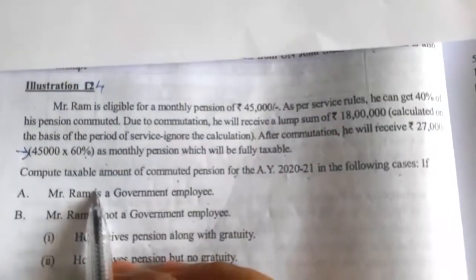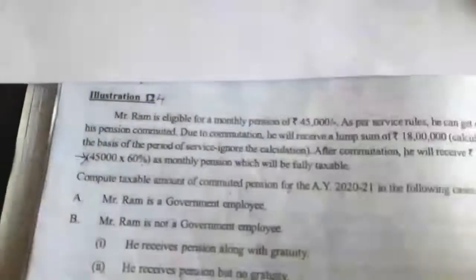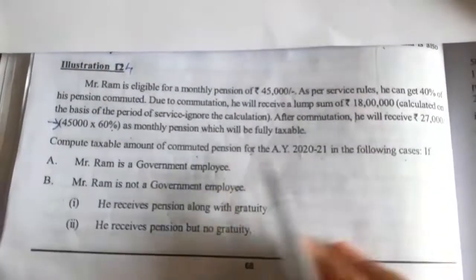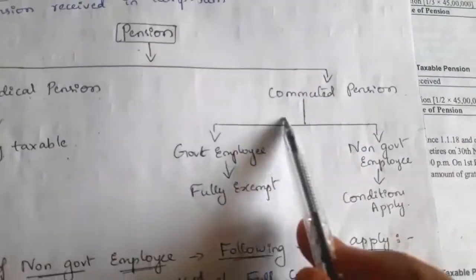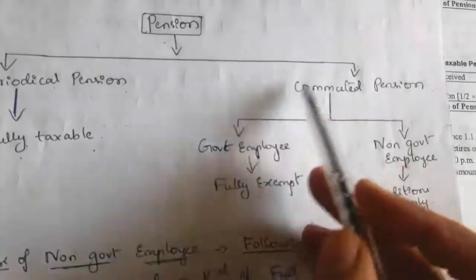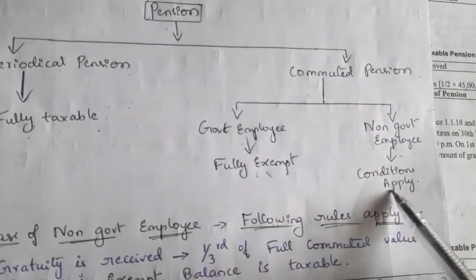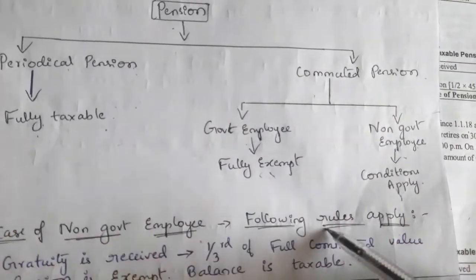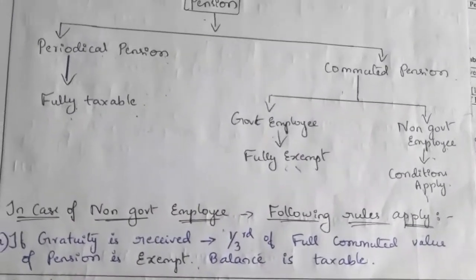Now we have to compute the amount of commuted pension for this assessment year, whether he is a government employee or a non-government employee. If he is a government employee, the commuted pension he receives is fully exempt. If he is a non-government employee, then we have to apply the condition: if gratuity is received, it is one-third; if gratuity is not received, it is one-half. That we have to apply here.